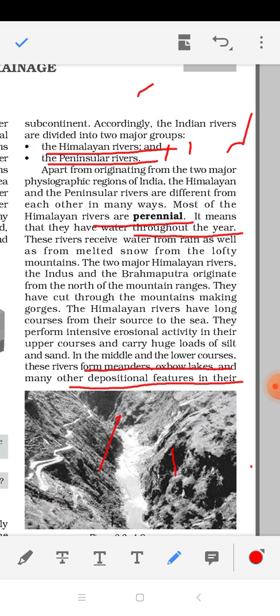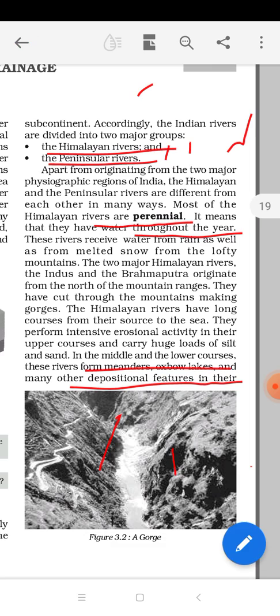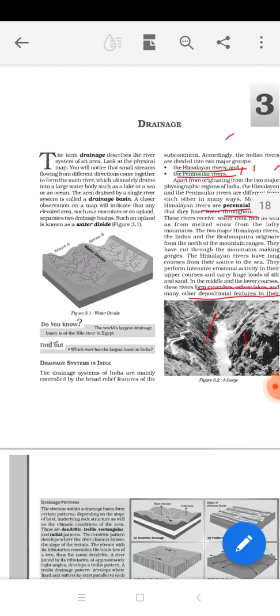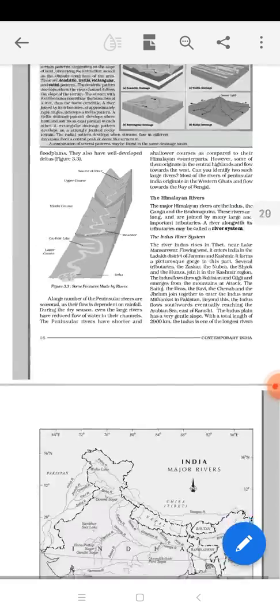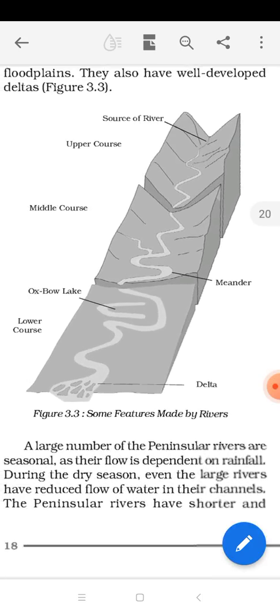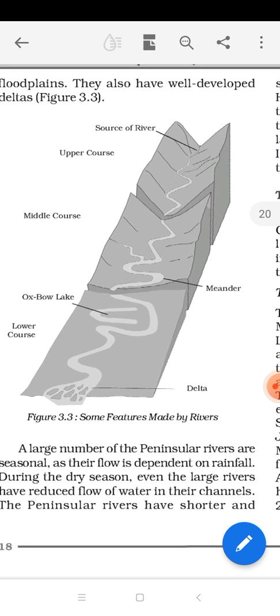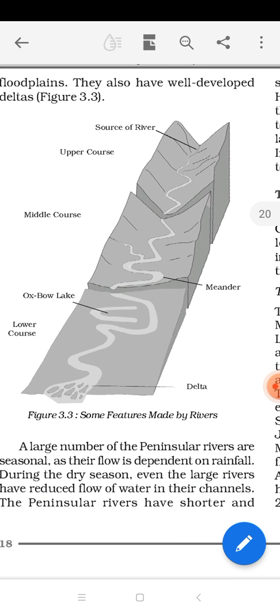That's why in the middle and lower course, rivers created features like meanders and oxbow lakes. These are some depositional features of the river. Now if you see this diagram from your textbook, you will see that they divided the diagram into three parts: upper course, middle course, lower course.